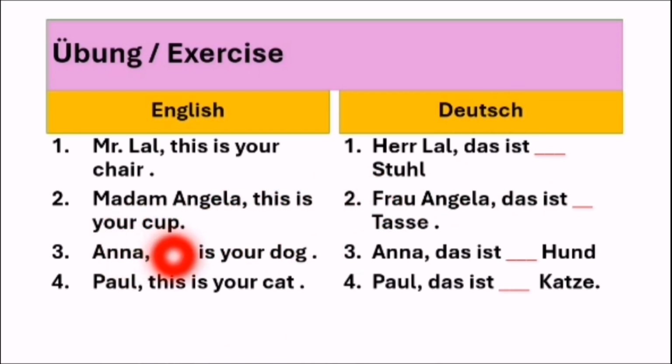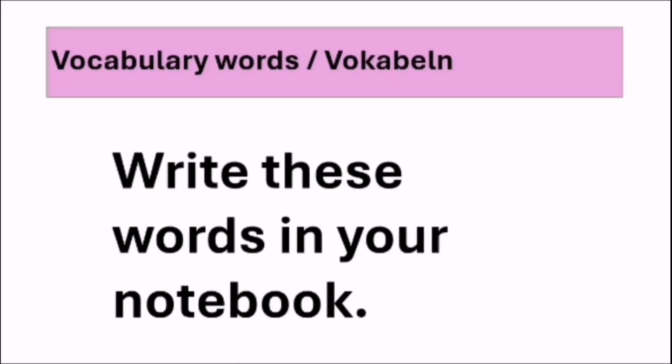Madam Angela, this is your cup. Frau Angela, das ist Tasse. Which word will come here? Anna, this is your dog. Anna, das ist Hund. What word will come here? Write in your notebook. Paul, this is your cat. Paul, das ist Katze. You should fill the blank and write all these sentences in your notes.